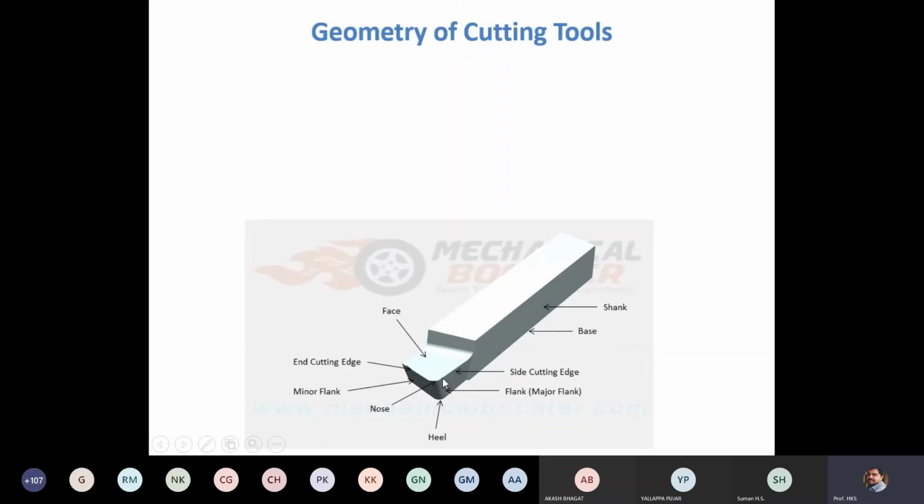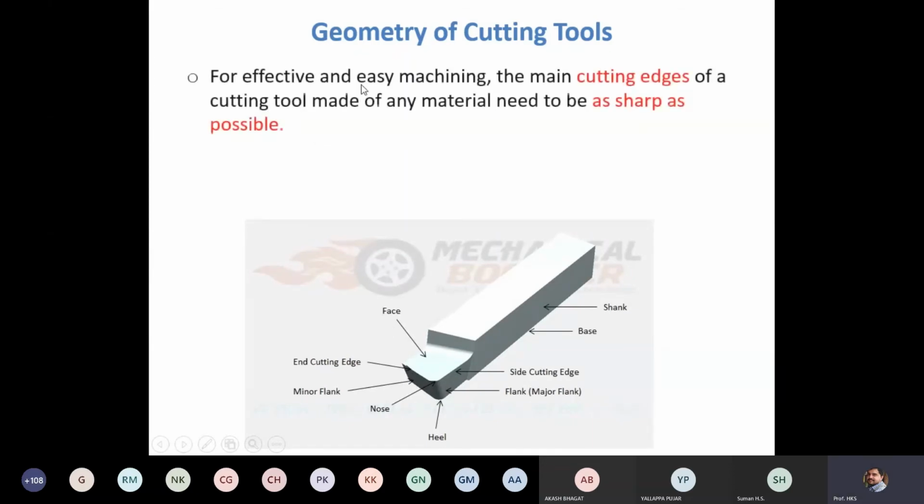This intersection forms an edge, the side cutting edge, or major cutting edge. There is another edge, formed again by the rake surface and the minor flank or minor clearance surface. This edge is called the end cutting edge. So this is the major cutting edge and this is the end cutting edge.